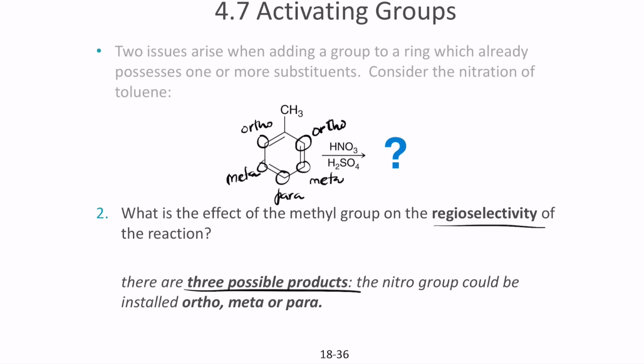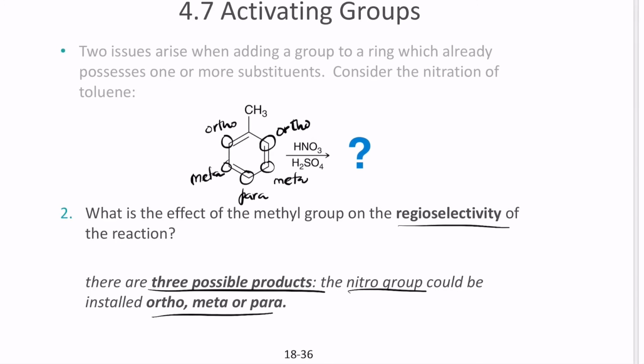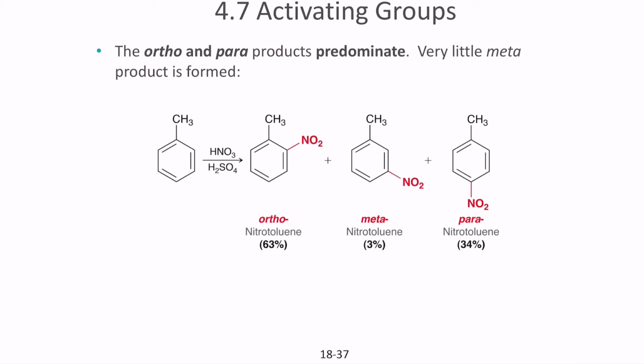There are three possible products, since you can install the nitro group in the ortho, meta or para position. When you use nitro, the ortho and para products generally predominate, with very little meta product forming when you have a disubstitution.